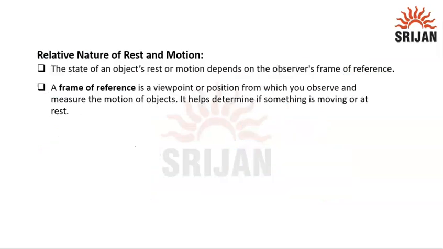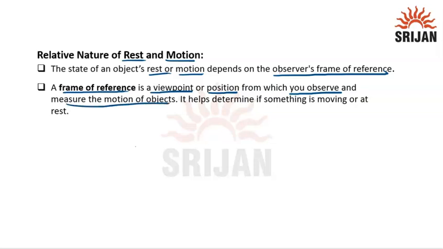Next is the relative nature of rest and motion, that is, how rest and motion are relatively connected to each other. The state of an object's rest or motion depends on the observer's frame of reference, that is, from which point or viewpoint the observer is going to observe the state of an object. So what is a frame of reference? It is a viewpoint or position from which you observe or measure the motion of the object.